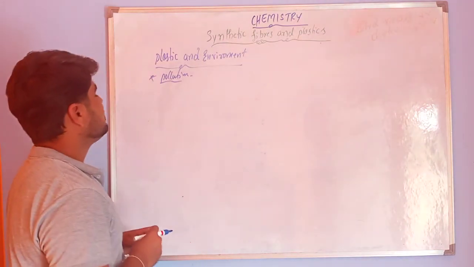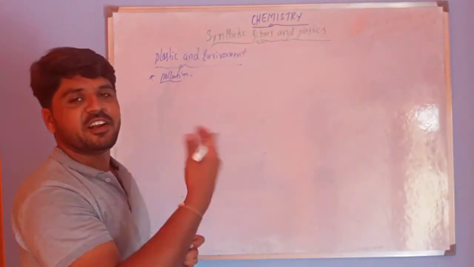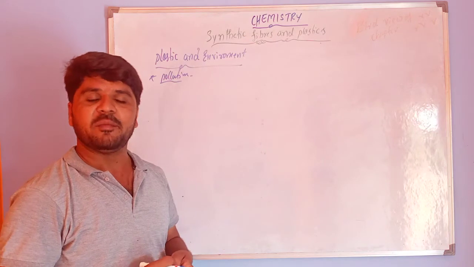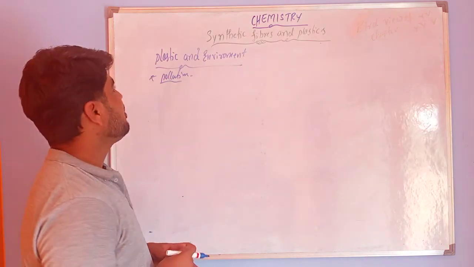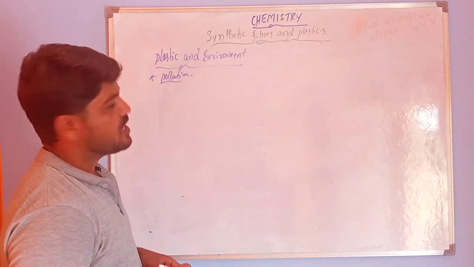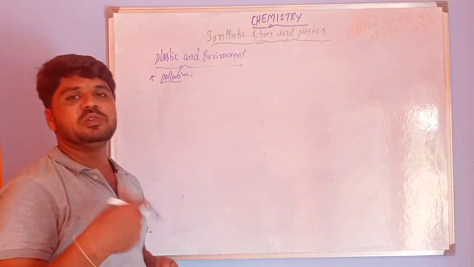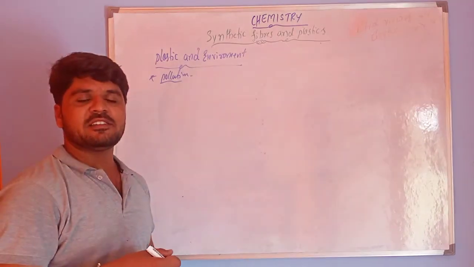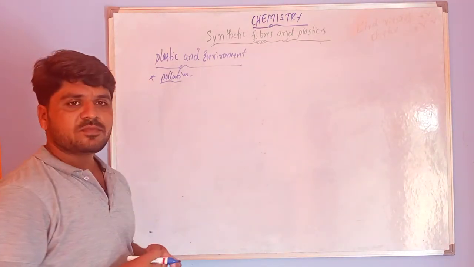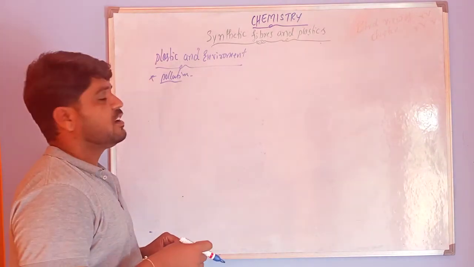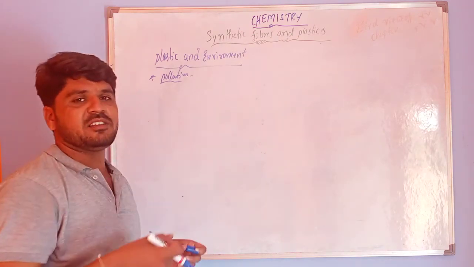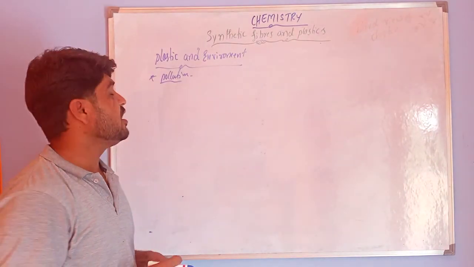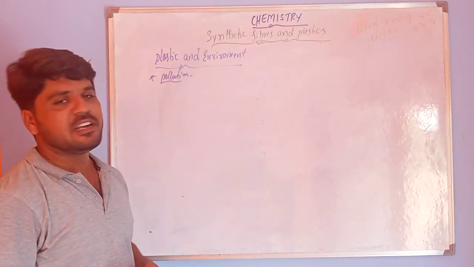And if you burn these plastics, they release carbon monoxide and carbon dioxide. This also leads to air pollution. So that's why we have to minimize the use of plastics. Instead of plastics, we have to use natural fibers like jute bags and cotton bags. Polythene bags and some other carry bags are more dangerous to our environment. This is all about synthetic fibers and plastics.